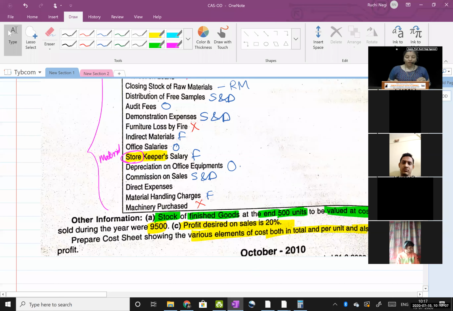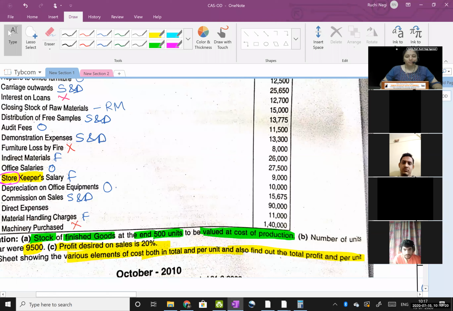Okay, cost per unit, in short, they want you to prepare the CPU column also. If cost sheet is for 20 marks, amount column and CPU column marks are divided. It is 10 and 10, so total makes it to 20. And if your amount column is wrong, I mean, if you have written the items correctly, you have written opening stock of raw material, add raw material purchase, add carriage inward, less closing stock, but if the totaling is done wrong by you, then you will not get marks. Is that clear, students? Don't be under the impression that if you write the correct items, you will get marks, but your correct item should have the correct amount also. Clear? Okay.